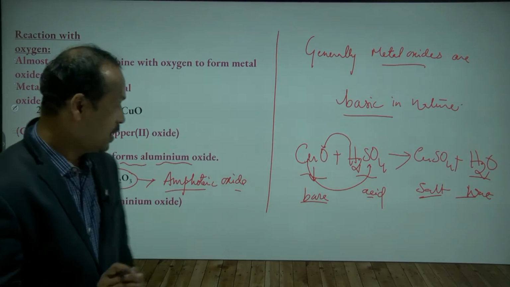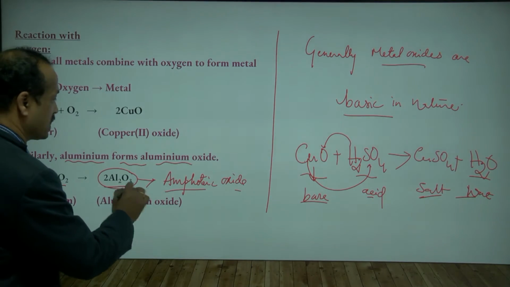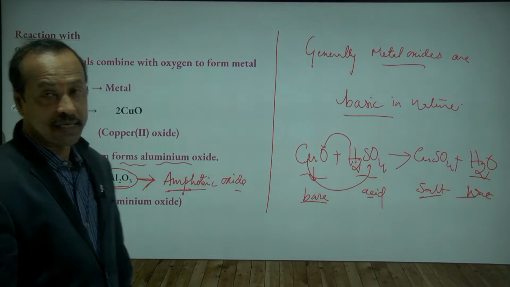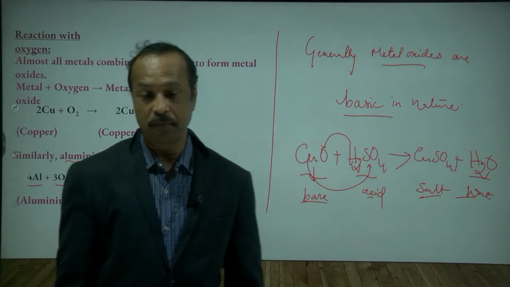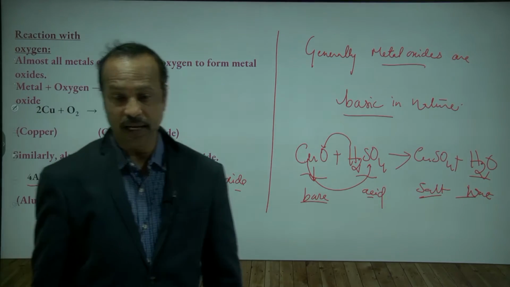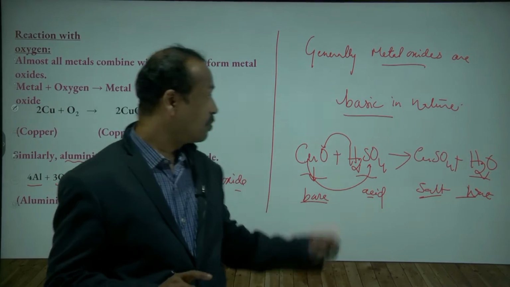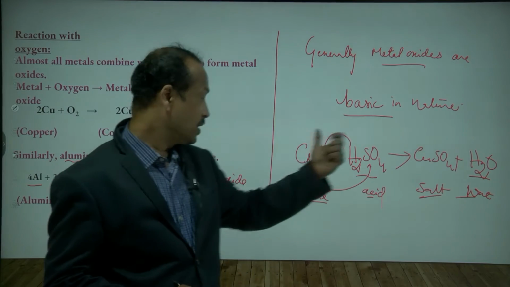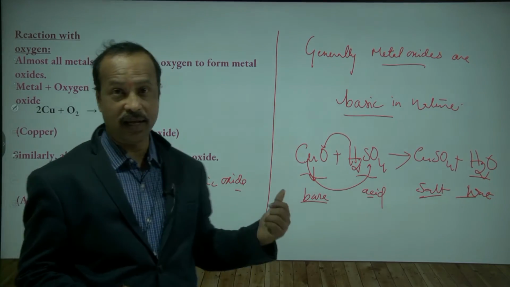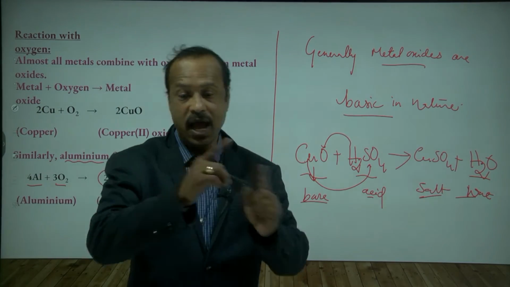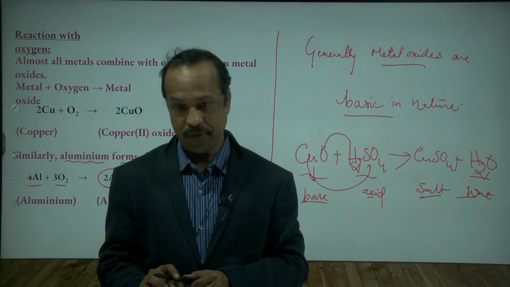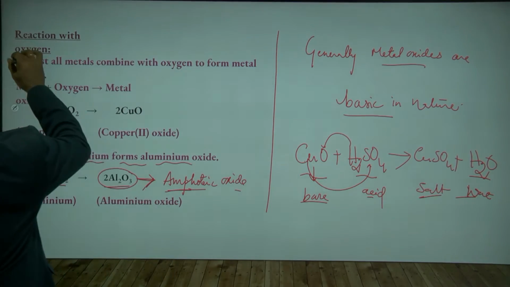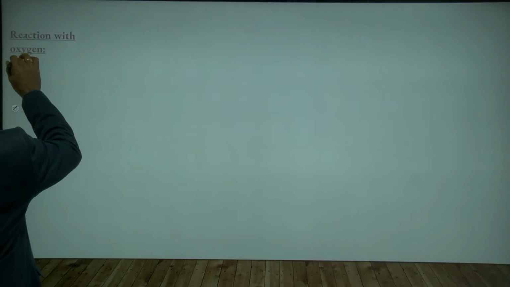But aluminium oxide is not completely basic, it is amphoteric. Normally basic oxides only react with acids, but this is amphoteric, so it can react with both acids and bases. Is this clear to you? Yes, sir.